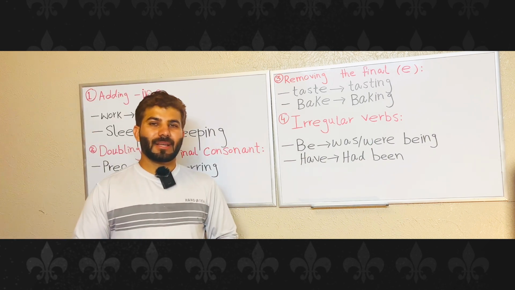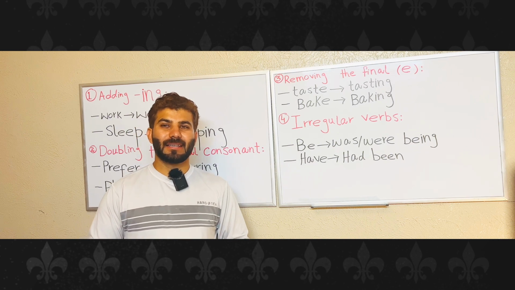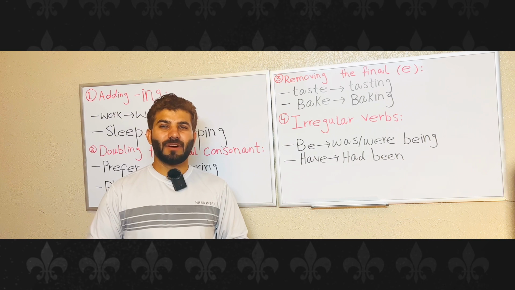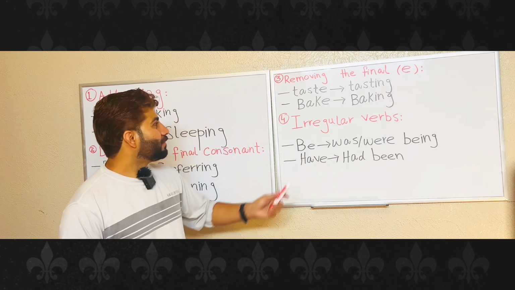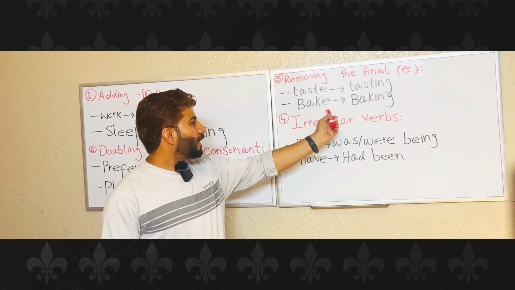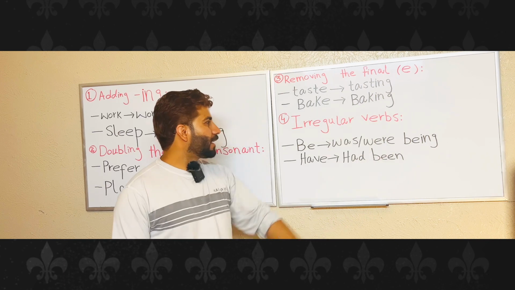Number 3, removing the final e. If the word ends with a silent e, you need to remove the final e before adding ing. For example, taste becomes tasting, bake becomes baking.